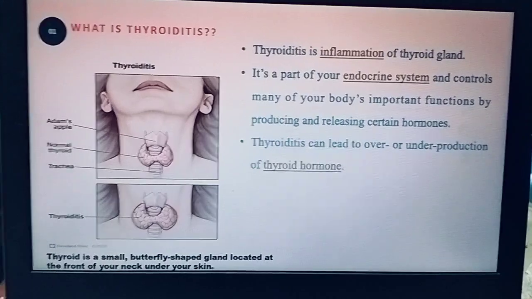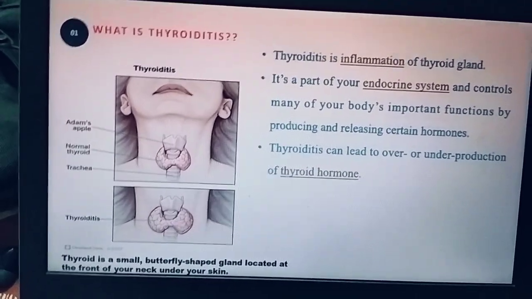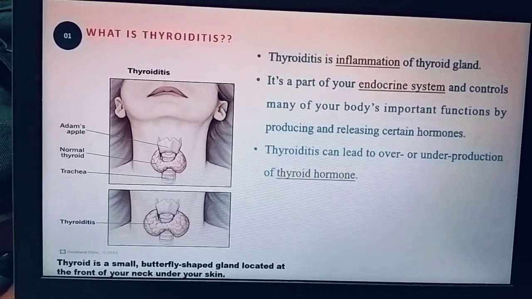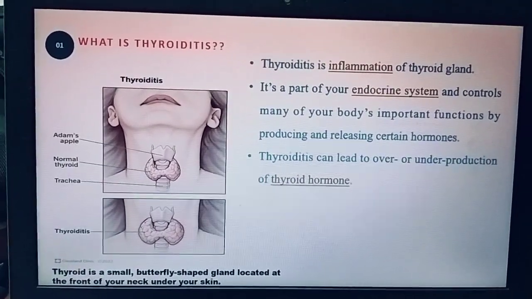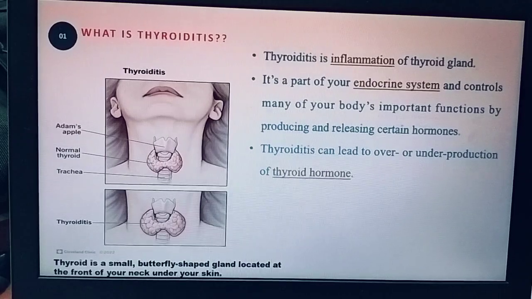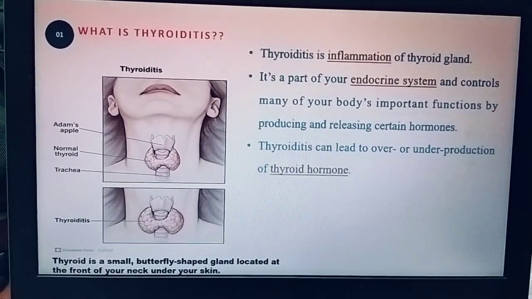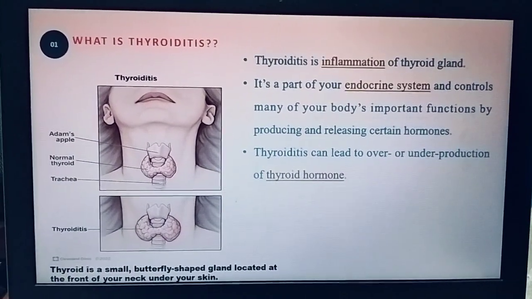It is a part of your endocrine system which controls body metabolism, body temperature, and also controls the production and release of certain hormones like TSH, T3, T4, and calcitonin. And thyroiditis can lead to overproduction or underproduction of the thyroid hormones, which leads to hyperthyroidism or hypothyroidism.